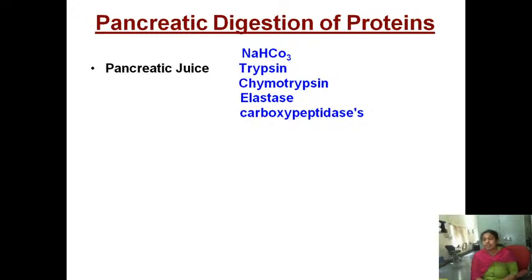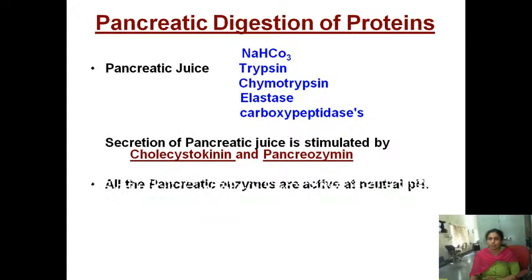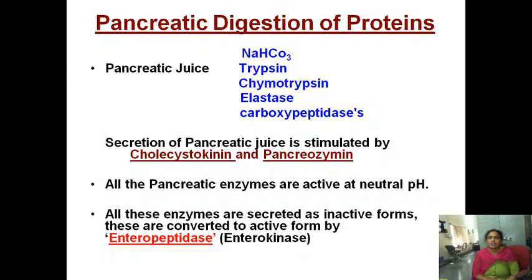As pancreatic juice contains sodium bicarbonate, first it neutralizes the acidity of the food bolus. Then the proteins are acted upon by the various proteolytic enzymes present in the pancreatic juice: trypsin, chymotrypsin, elastase and carboxypeptidase.